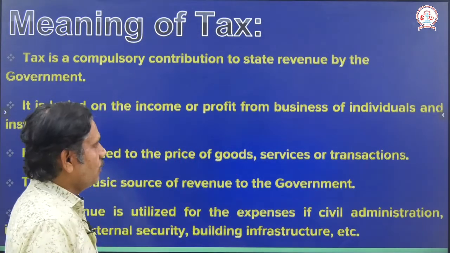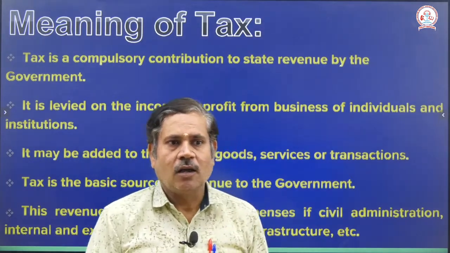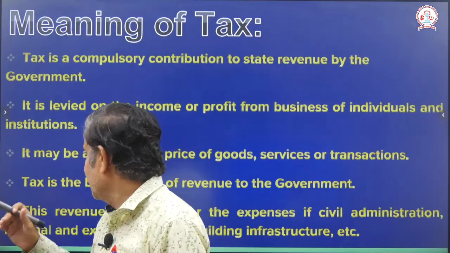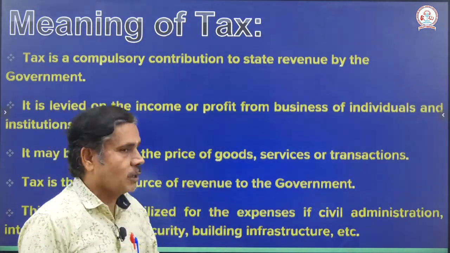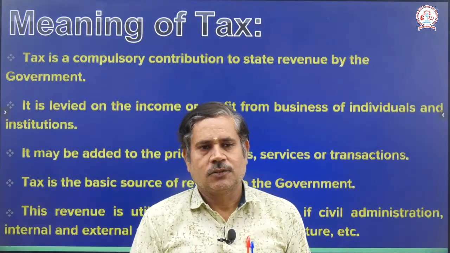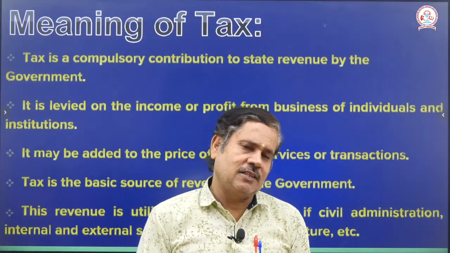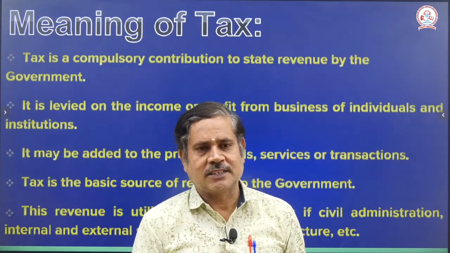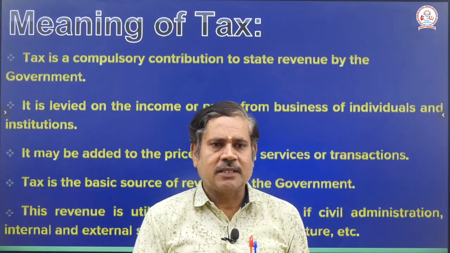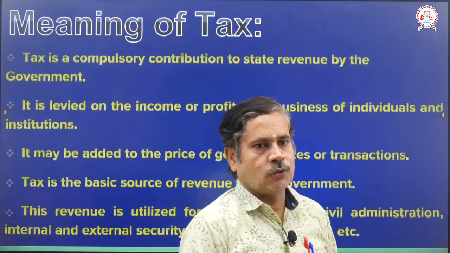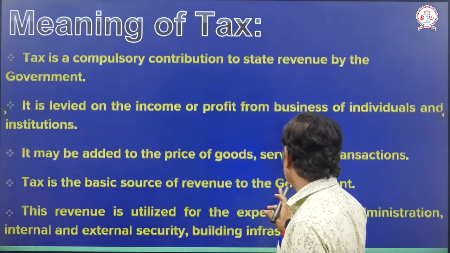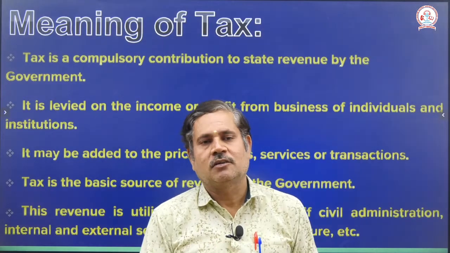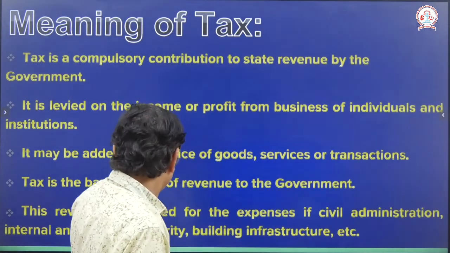It is levied on income, profit from business, individual or other institution. It may be added to the price of goods and services, based on transaction, loading and unloading, then based on services, then buying and selling, based on price of goods. So, tax is a basic source of revenue to the government. In our government, the basic source for revenue is tax.